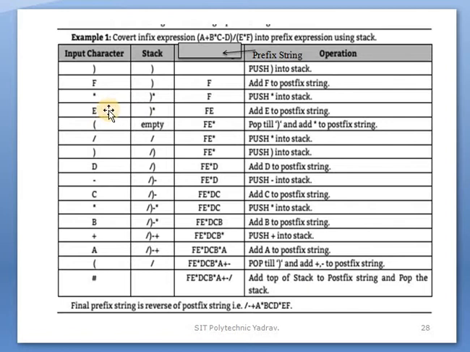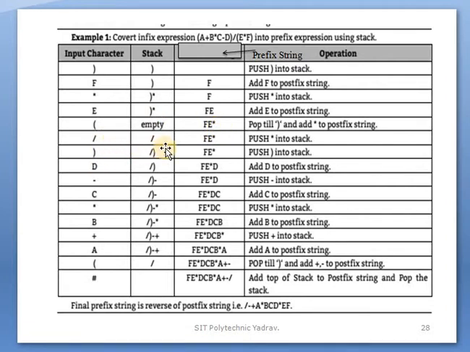Then e is an operand, so it is added to the prefix string. After that, on the left parenthesis, pop the operator from the stack. The multiplication operator is popped onto the prefix string.